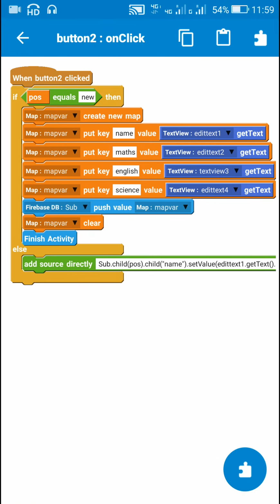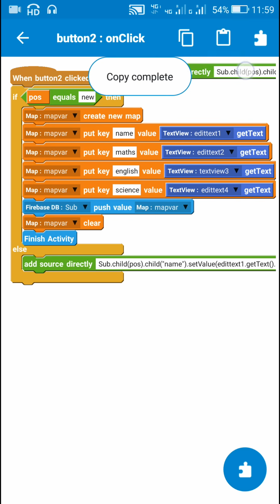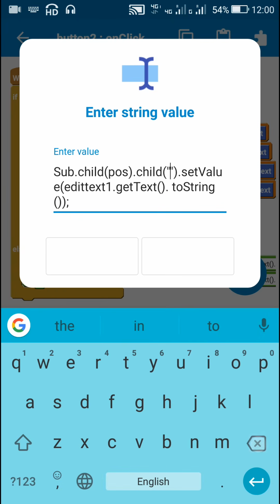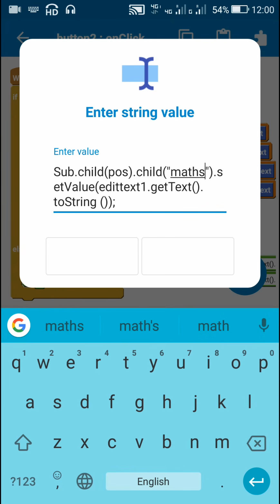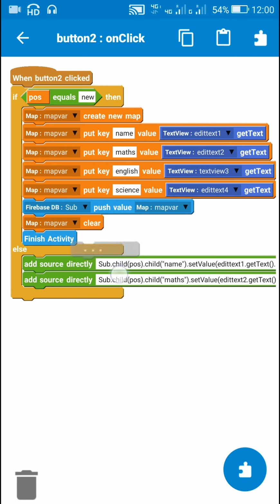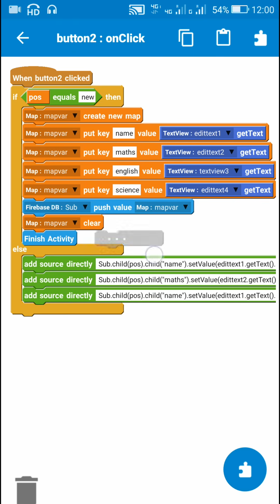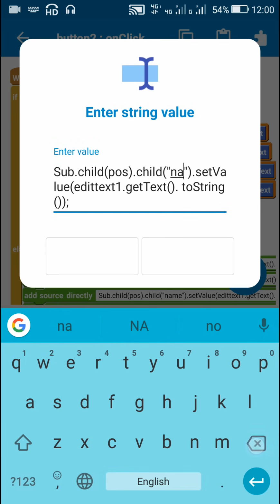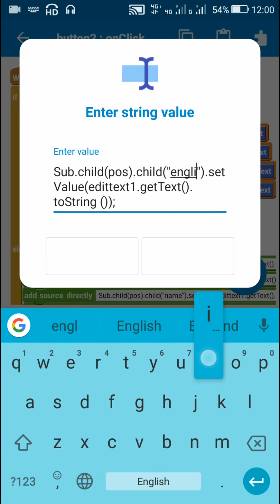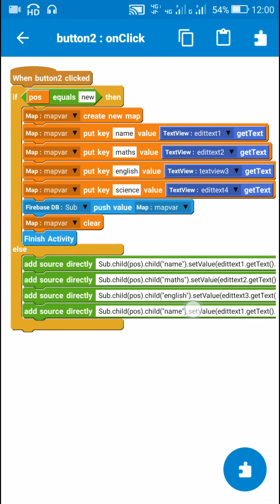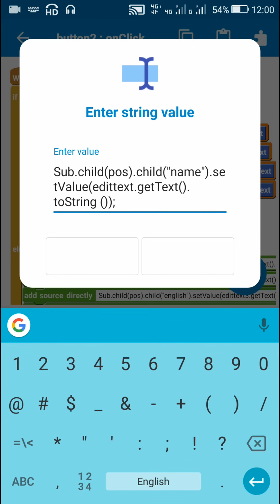Now I will copy this block and do the same for other fields which are maths. For child math I will set value from edit text 2. After this, for child English and child science I'll set value from edit text 3 and edit text 4 respectively.